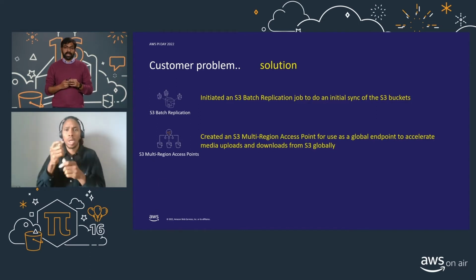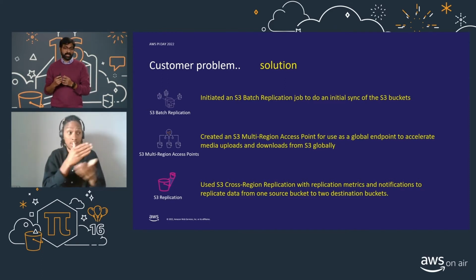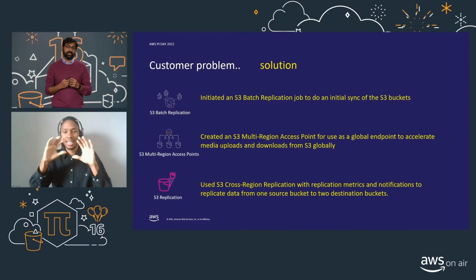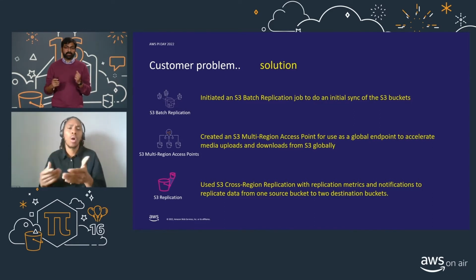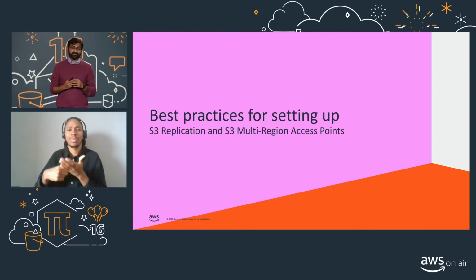And then lastly, they can configure live replication on these buckets to be able to replicate any new data that's coming in. They turn on replication metrics, and they're also replicating this data to intelligent tiering to be able to reduce their cost, right? So with this, they have a resilient multi-region storage architecture to easily share and exchange data and content globally. All right, so now we'll have Neha on stage, and she'll talk about some of the best practices of how to set up all of these features.